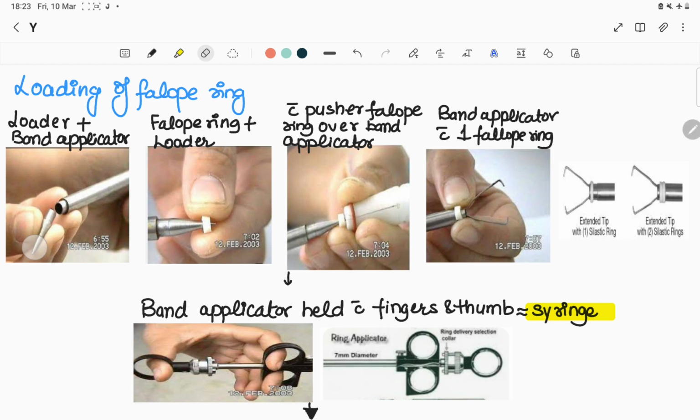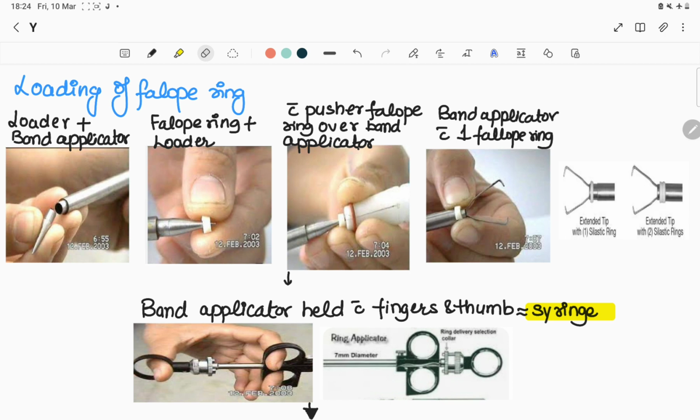Number one, this loader is attached to the band applicator. This fallope ring is applied to the loader, and with the help of the pusher, the fallope ring is pushed over the band applicator. So this is the example. This band applicator contains one fallope ring, and we can apply a second ring simultaneously also. So this is the extended tip with one elastic ring, and this is the extended tip with two elastic rings.